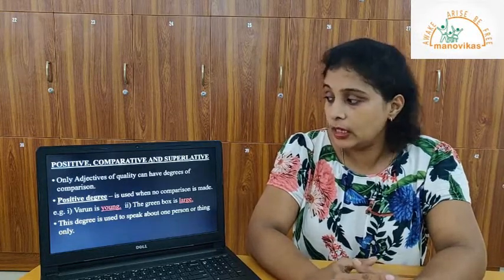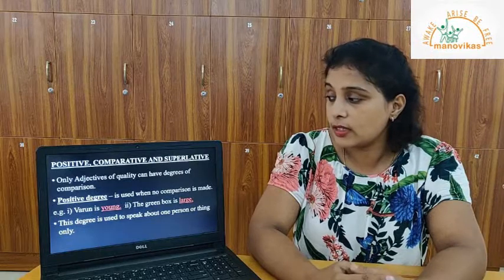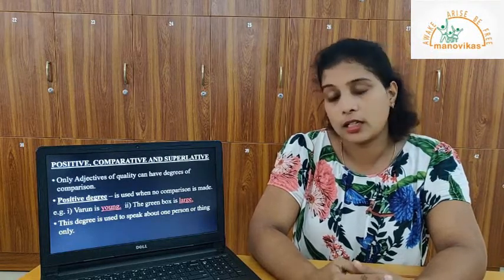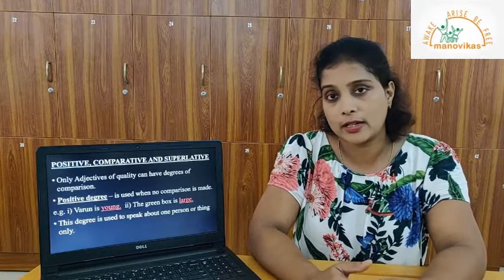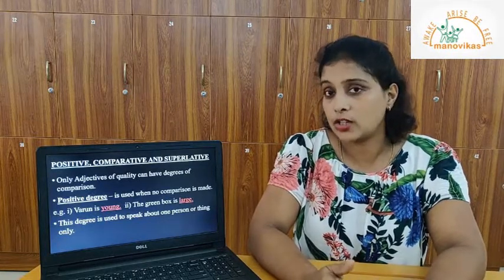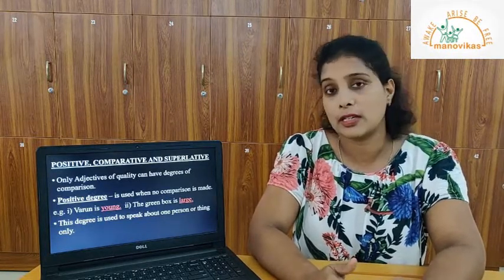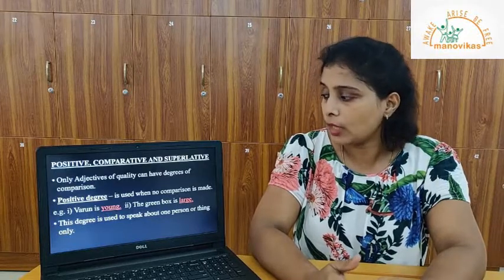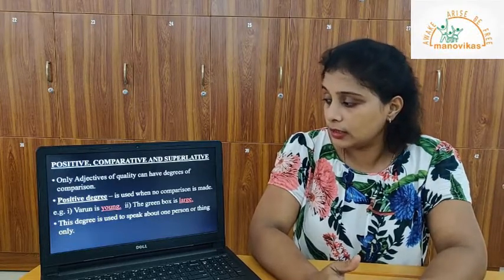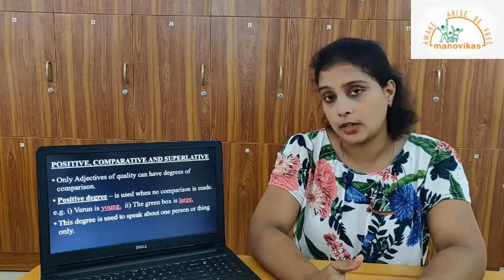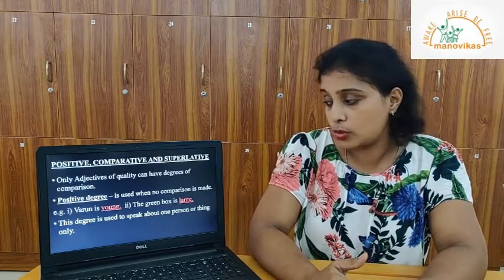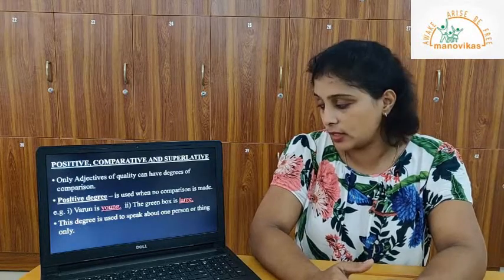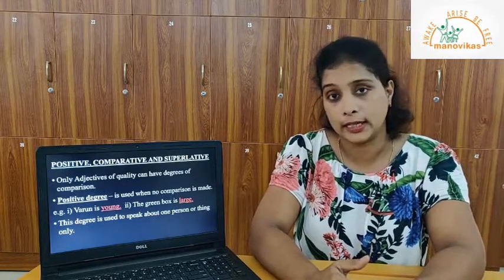For example, when we speak of the sentence, Varun is young. Now, young is an adjective. Here, there is no comparison made. Such an adjective is a positive degree of comparison. The next, the green box is large. Now, this degree is used to speak about one person or thing only.